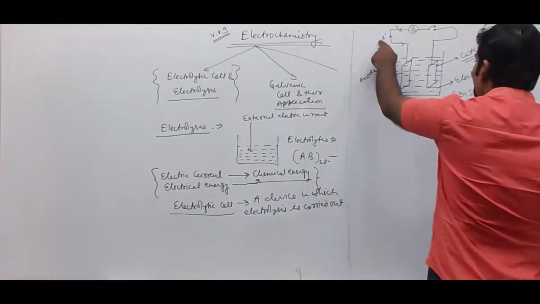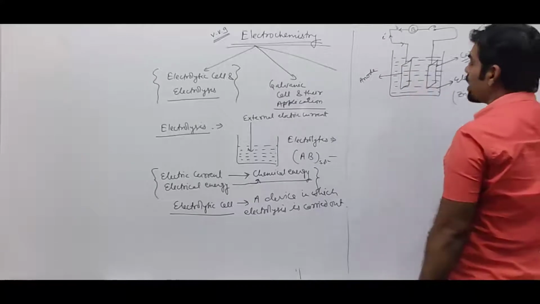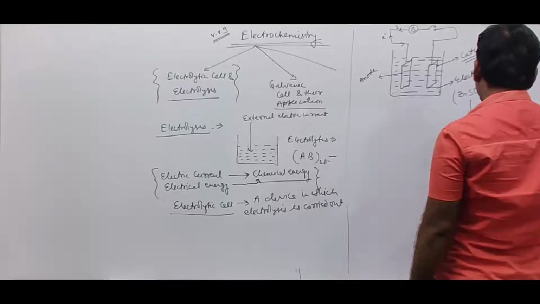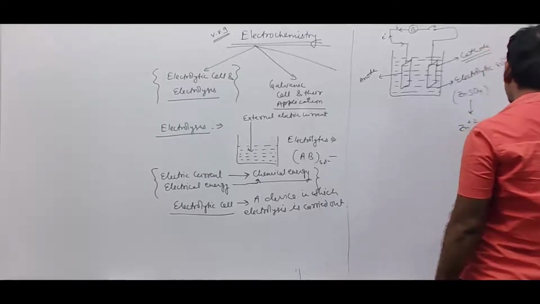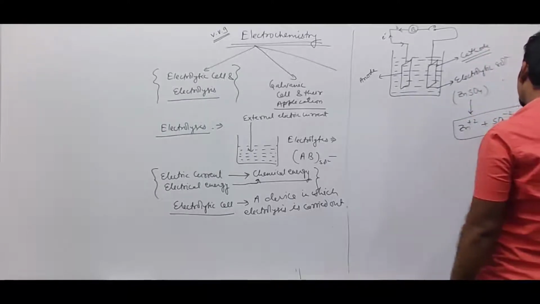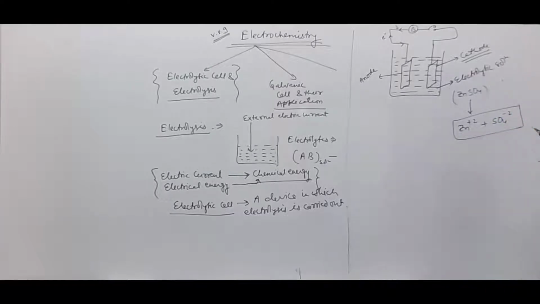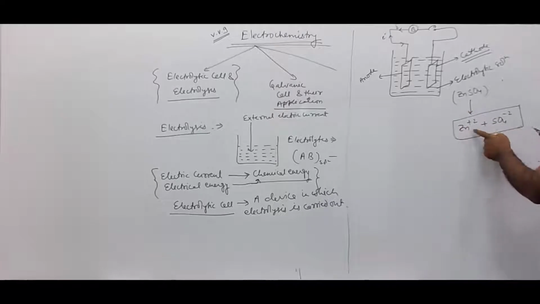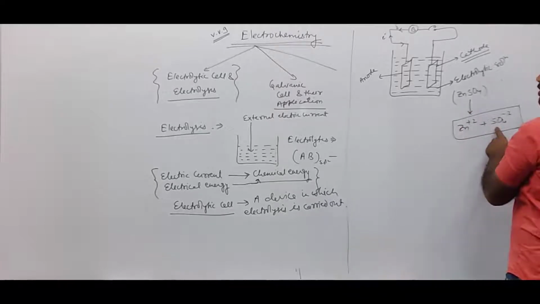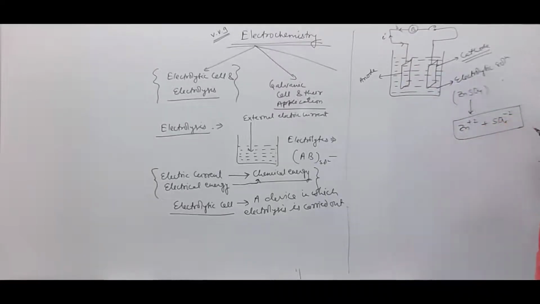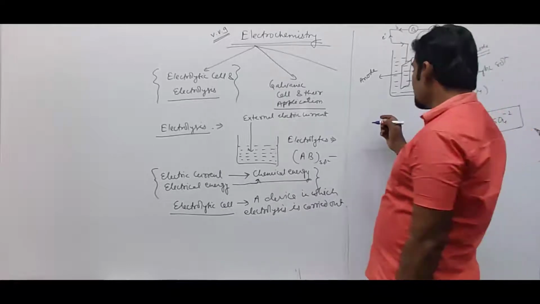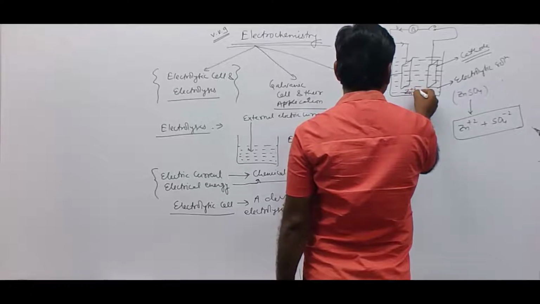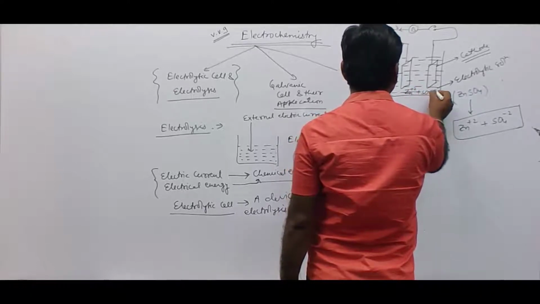When electric current is passed through this solution, the zinc sulfate solution is converted into its corresponding ions, Zn2+ and SO4 2-. By passing electric current, if zinc sulfate is converted into its respective ions, that is the process called electrolysis. So now this electrolytic solution contains ions Zn2+ and SO4 2-.